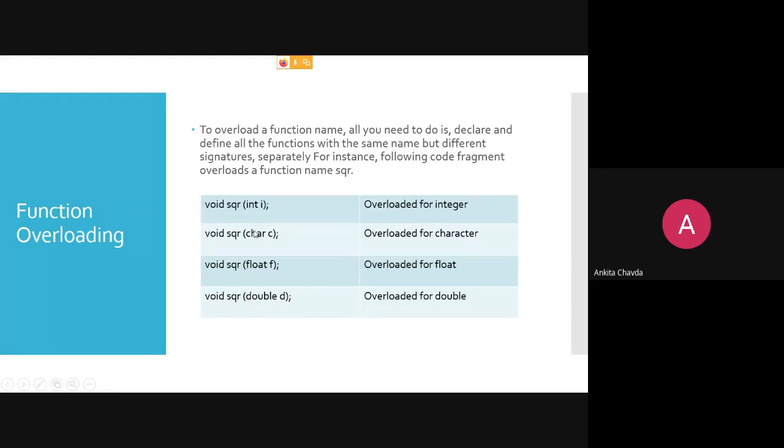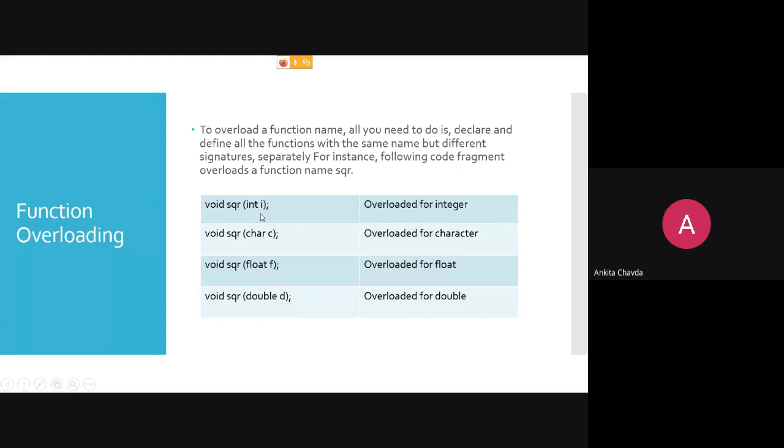If you are having the number of arguments as only one, so fine. First time you are having integer. Second time you are having character. Third time float. Fourth time double. So this is valid, right? Because this sqr is overloaded for the integer one. This sqr is overloaded for the character one. This sqr is for the float one, and this sqr is for the double one. Fine. So these four different functions have different meanings.